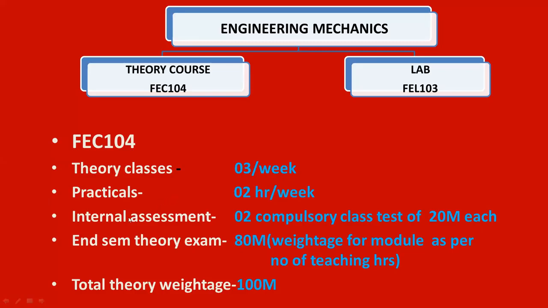Then your assessment is carried out as an internal assessment. So there will be 2 compulsory class tests of 20 marks each. Then for the end semester theory exam, it is a theory exam of 80 marks, and weightage for each module is as per the number of teaching hours. Okay. So total theory weightage is 80 plus 20 marks, it is 100 marks. So your complete syllabus, complete subject engineering mechanics, is for 100 marks for the theory.